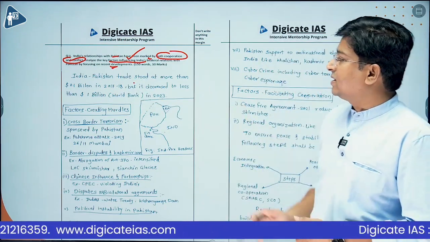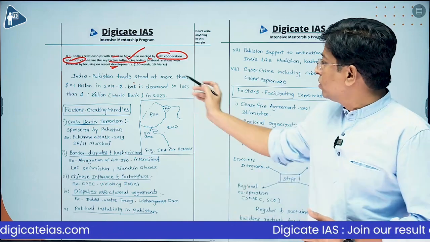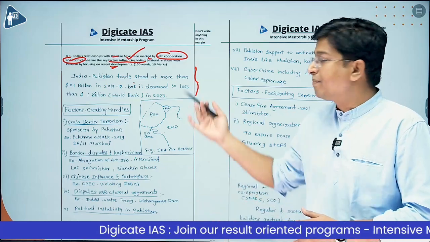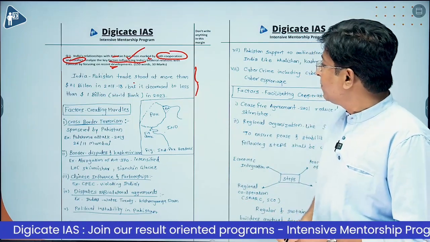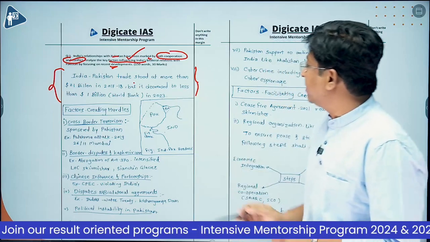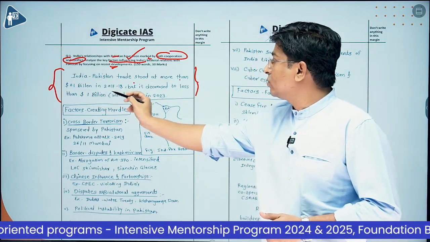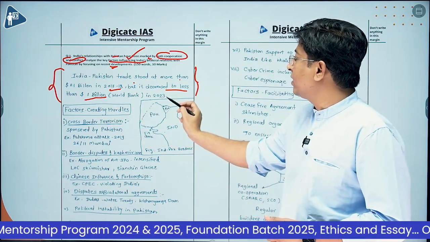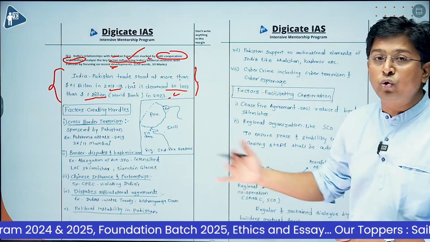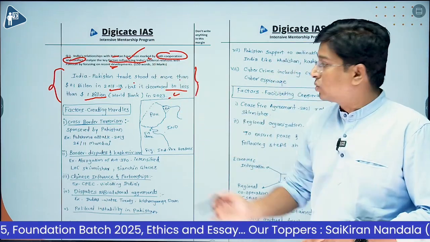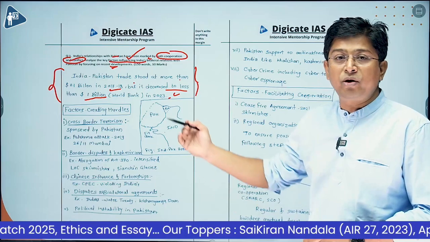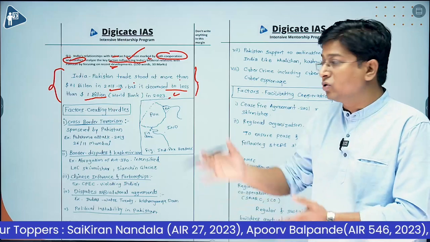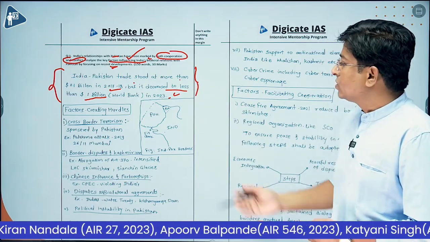Now, as I discussed, the introduction should be impactful. You can start the introduction by quoting the importance or significance, or whatever facts can be written. India-Pakistan trade stood at more than 2.1 billion in 2017-18, but it decreased to less than 1 billion according to the World Bank in 2023. Through this introduction, I am trying to showcase the cooperation as well as the conflict. There was cooperation with 2.1 billion trade. Now this trade has decreased to 1 billion only, so there might be some conflict because of which this trade has been declining.